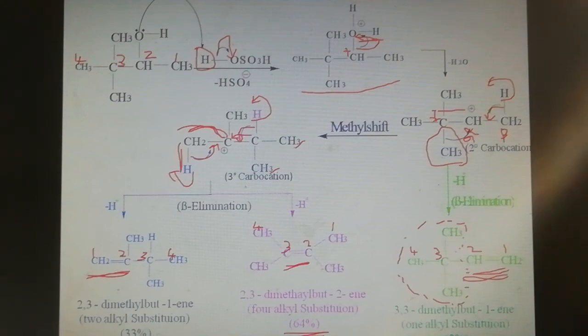This product contains 2 alkyl substituents, so 33% is possible for its formation. The maximum percentage goes to the one containing more alkyl substituents, the most stable alkene: 64%, which contains 4 alkyl substituents.